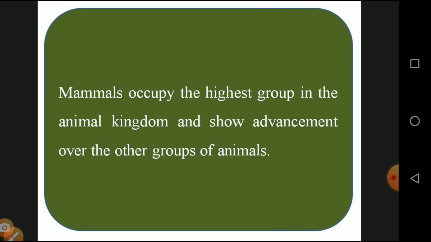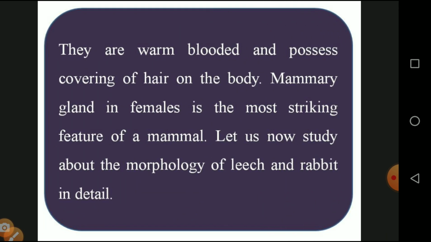The mammals occupy the highest group of the animal kingdom, showing achievements over the other groups of animals. We see that in the animal kingdom the mammals are the superior ones, because they occupy and control all the organisms, so they are the highest group. They are warm-blooded animals and possess a covering of hair on the body. So we will see that mammals.